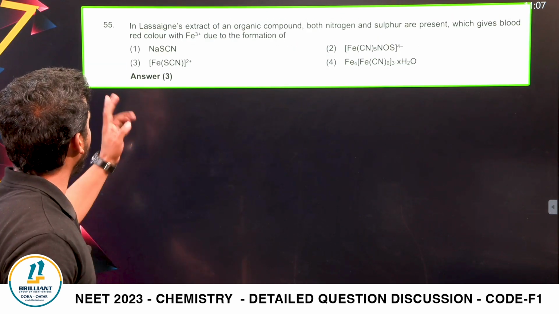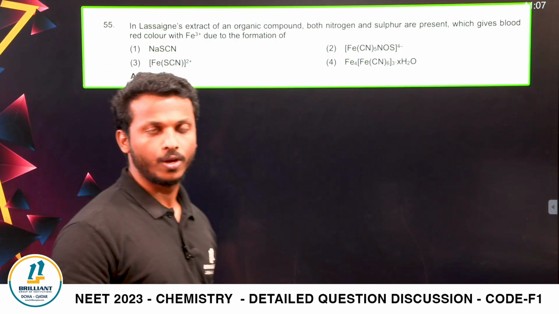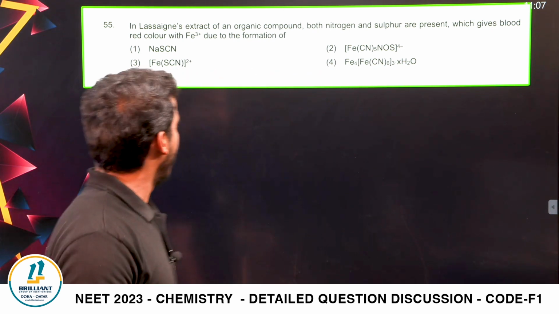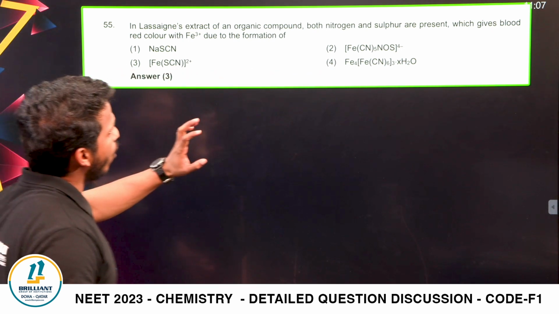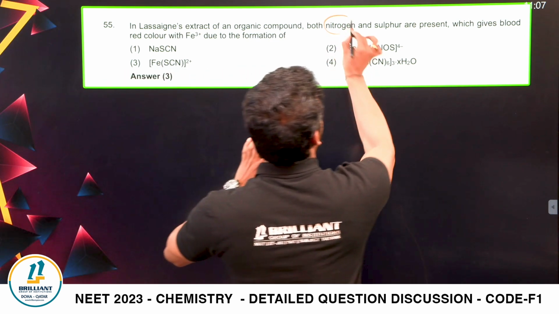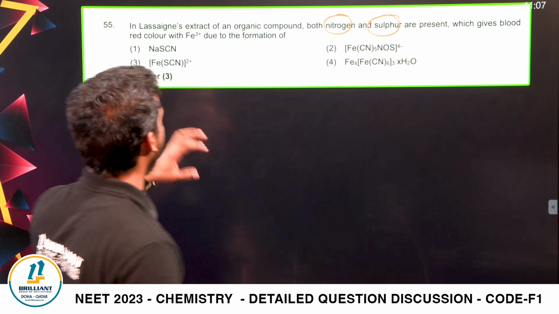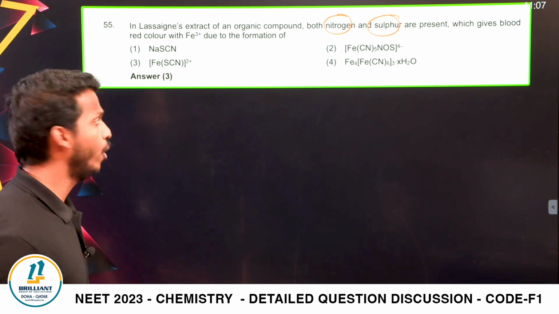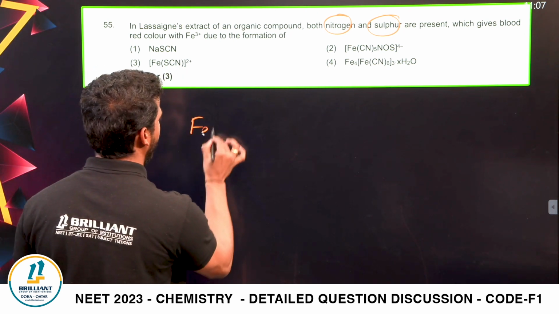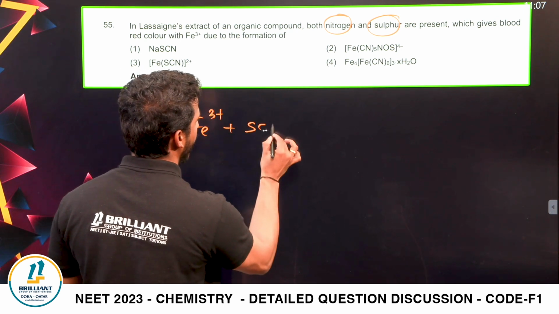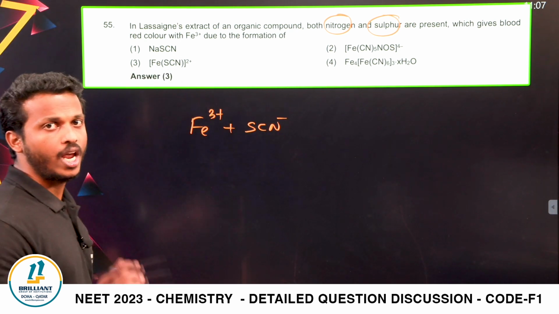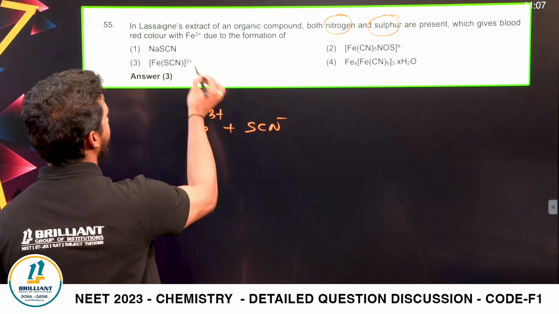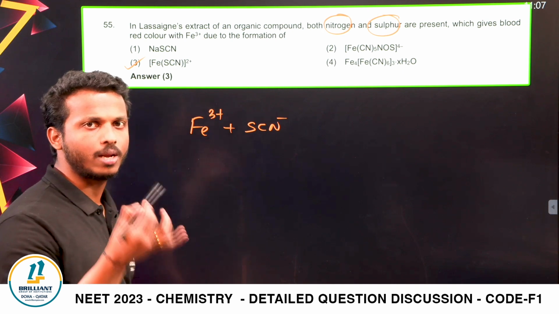Next one. Question number 55. In Lassaigne's extract, you may have studied Lassaigne's test in organic chemistry in 11th grade. In the Lassaigne's extract of an organic compound, both nitrogen and sulfur are present, which gives a blood red color with Fe3+, ferric. You know, dear all, ferric ion Fe3+ when combined with thiocyanate SCN minus, forms a blood red colored complex. What is it? FeSCN2+. It's a determination, you know, Lassaigne's test.